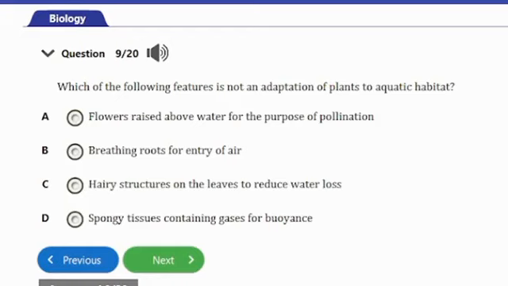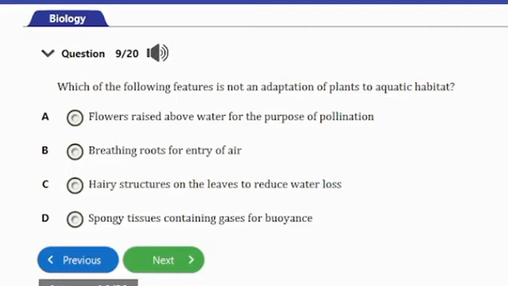Question number 9. It says, which of the following features is not an adaptation of plants to aquatic habitats? A, flowers raised above water for purpose of pollination. B, breathing roots for entry of air. C, hairy structures on the leaves to reduce water loss. D, spongy tissues containing gases for buoyancy.